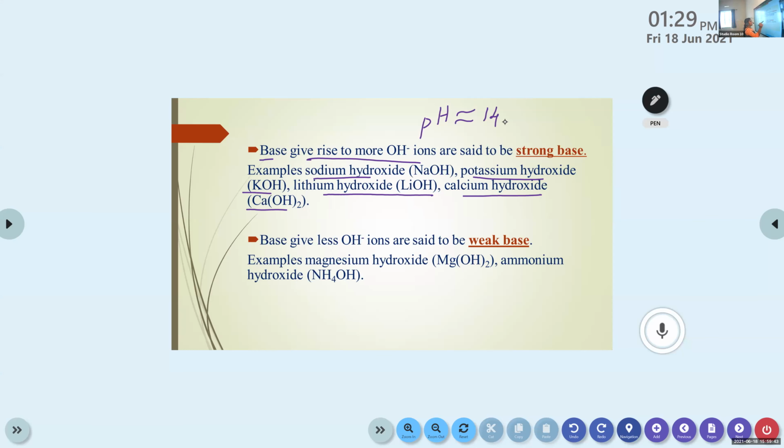Then the next one is weak base. It's just the opposite of strong base, right? Bases that give fewer OH minus ions are said to be weak bases. The examples are magnesium hydroxide, Mg(OH)2, and ammonium hydroxide, NH4OH. So these two are examples of weak bases. What about the pH value here? It's near to 7, or after 7.